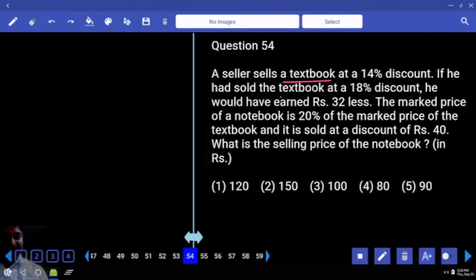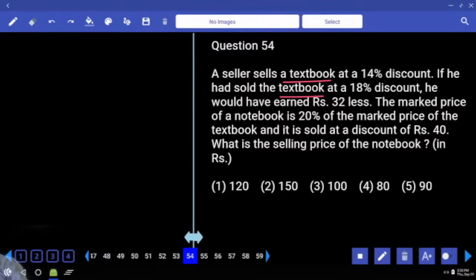First, they are talking about textbook only. Assume that you are a merchant. You are selling books to somebody. First time, if you give 14%, you get some profit. Second time, you are giving 18% discount. Then also you are getting some profit. In which case do you get more profit? First case or the second case? When you give 14% discount, you get more profit, or when you give 18% discount, you get more profit?